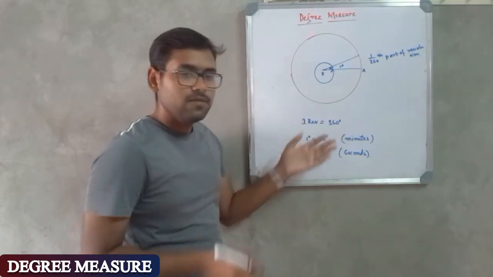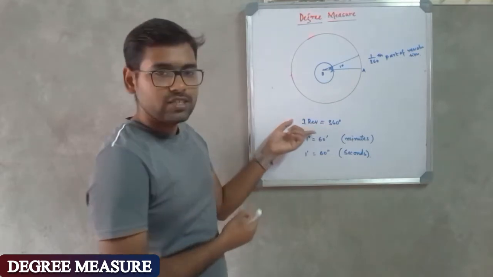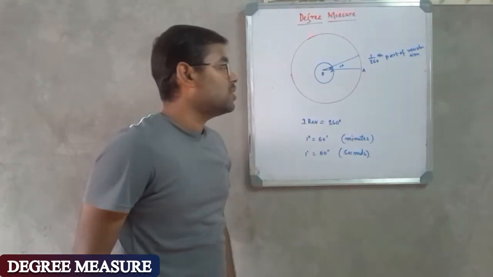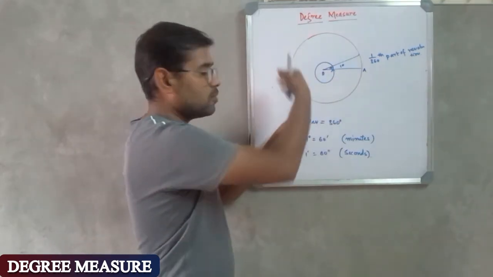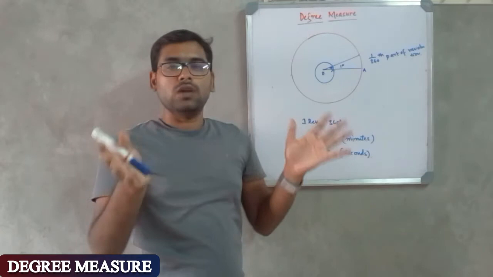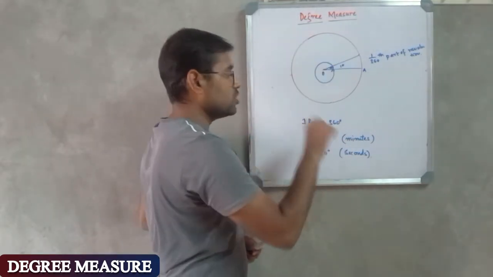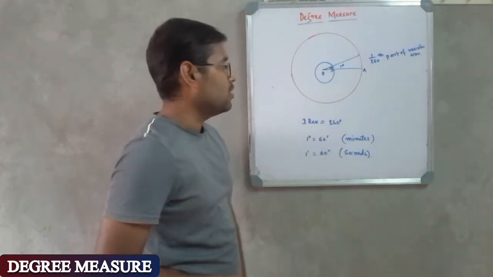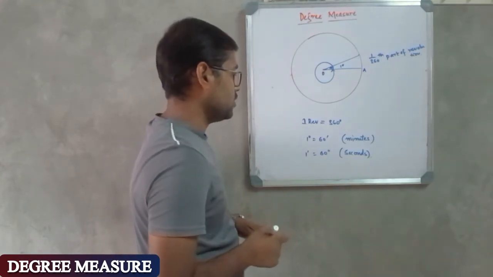And from this relation we can derive what is 1 degree. We can say what 1 degree is from this same relation. 1 degree is equal to 1/360th part of the revolution, which means in this circle, or this complete 1 revolution, we make 360 equal parts, and when we select one part, the amount of rotation in it is what we call 1 degree. So 1 degree is basically the 1/360th part of the revolution.